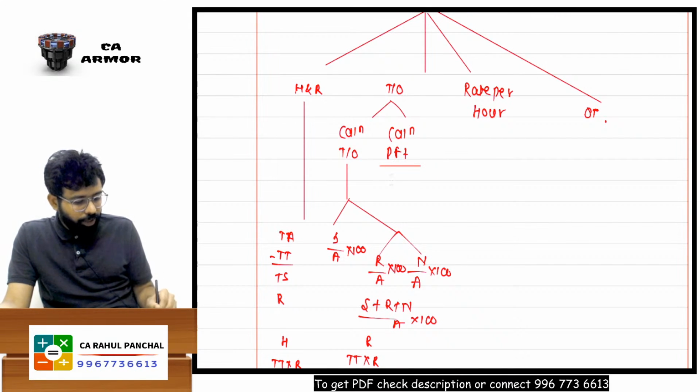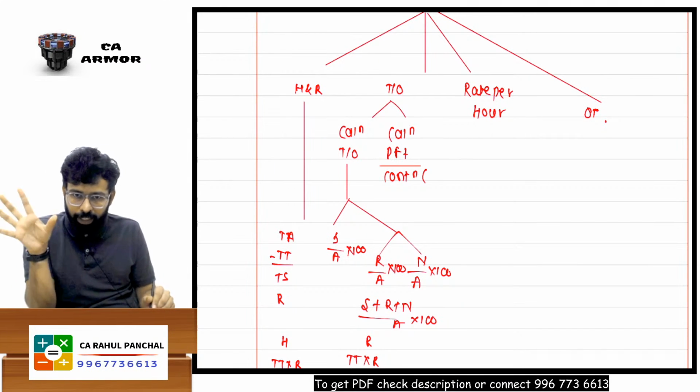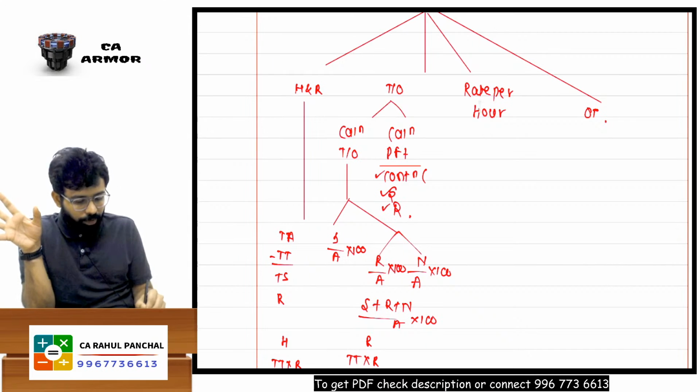Sir, profit lost. There will be one calculation for contribution lost. That is nothing but sales into PV ratio, you get contribution, and then the details of the workers. So contribution loss, settlement cost of someone who has left the organization, then recruitment cost, all will come.